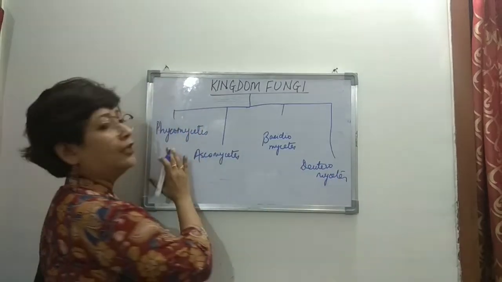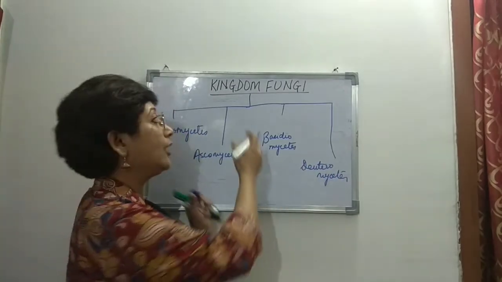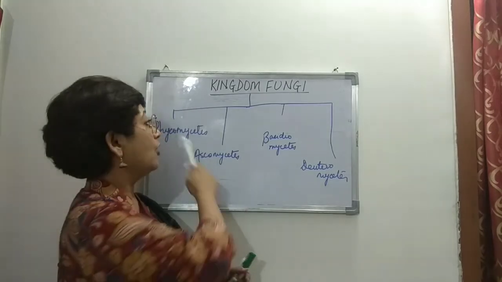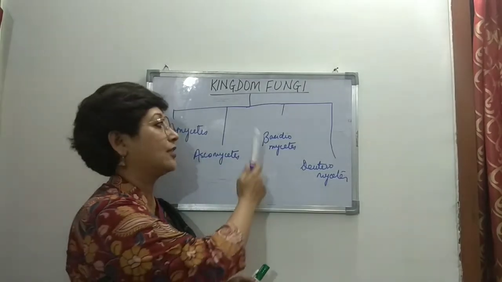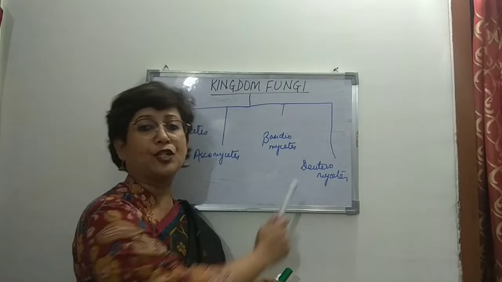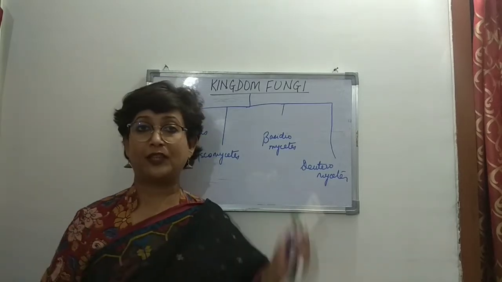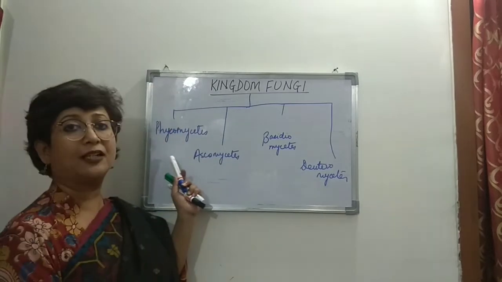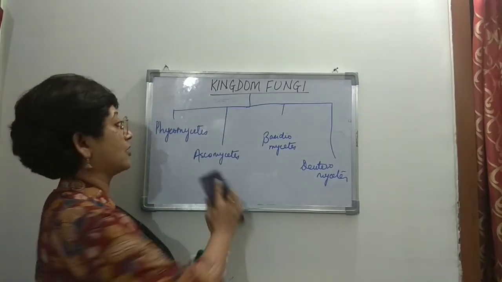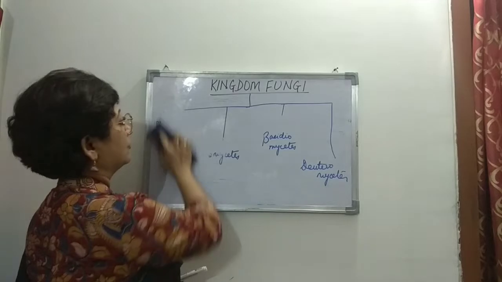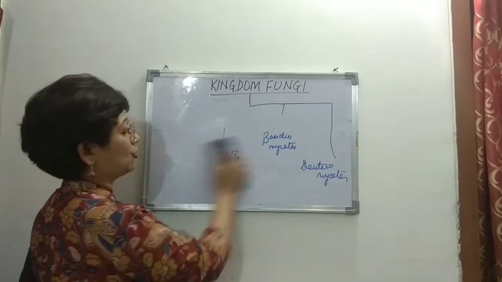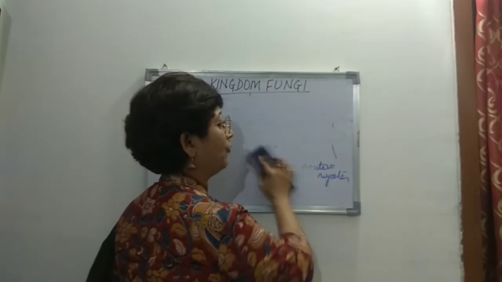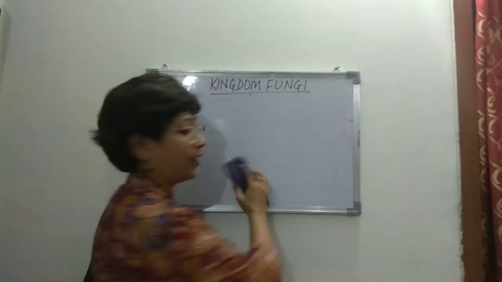Right? So there are four categories under which kingdom fungi is divided. So that is Phycomycetes, Ascomycetes, Basidiomycetes, and Deuteromycetes. So we will start with the first category, and the first category is Phycomycetes.